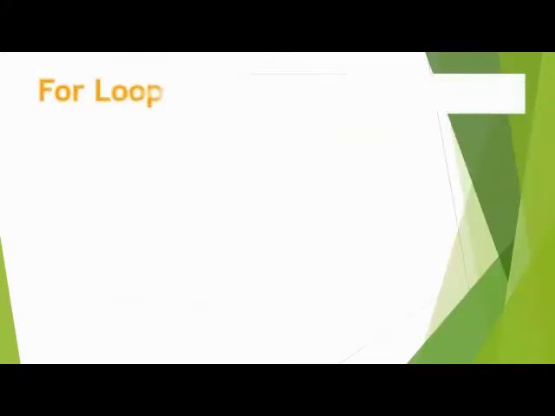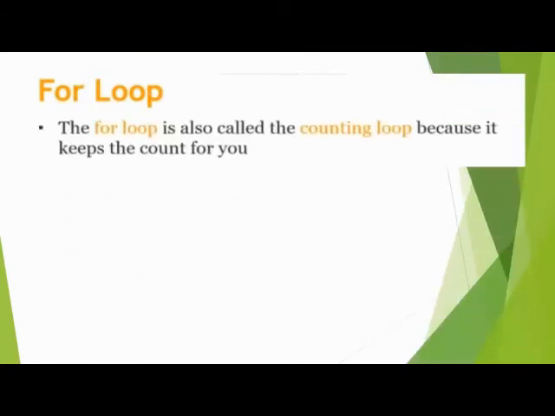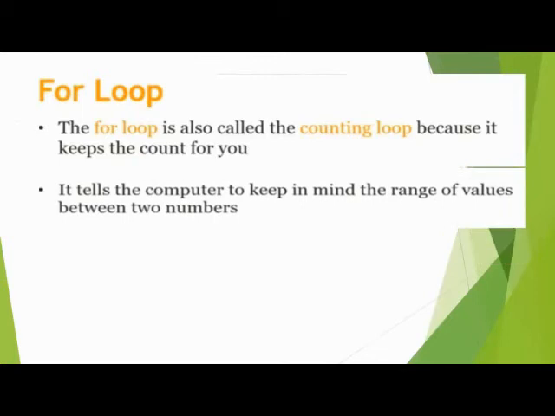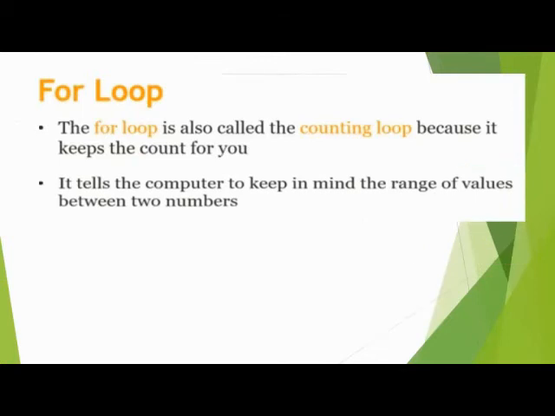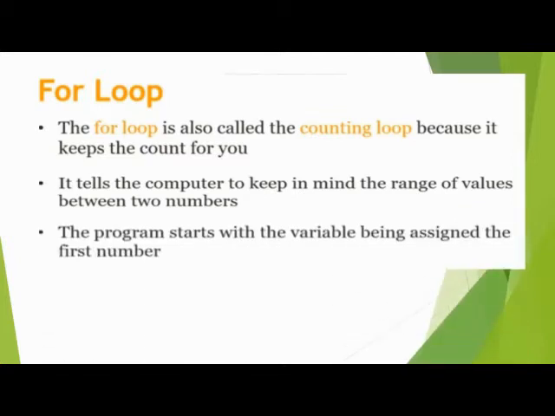Now move to the next loop, that is the for loop. So what is a for loop? The for loop is also called the continue counting loop because it keeps the count for you. It tells the computer to keep in mind the range of values between two numbers. The program starts with a variable beginning, assigned the first number.